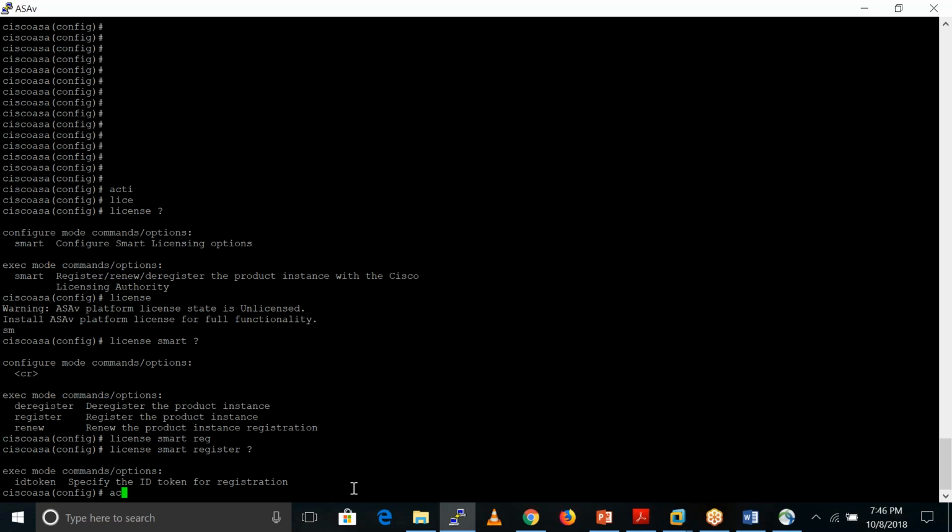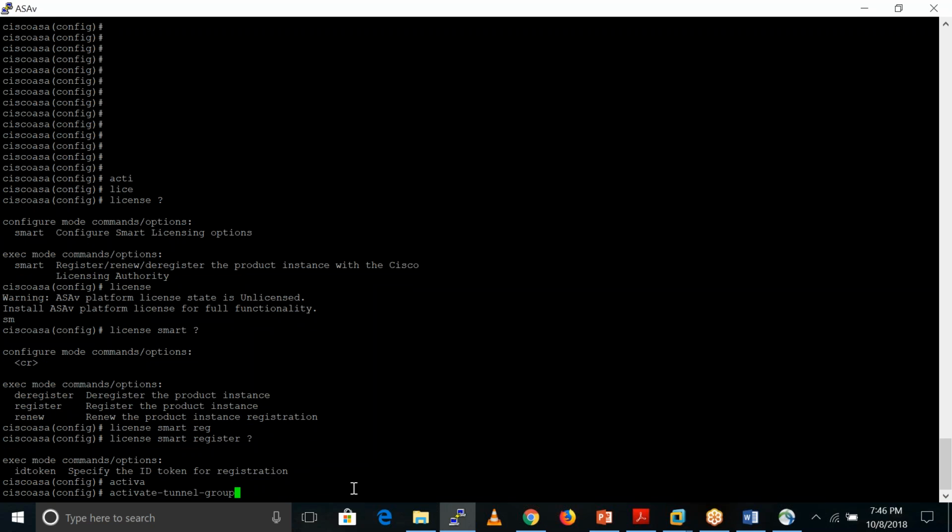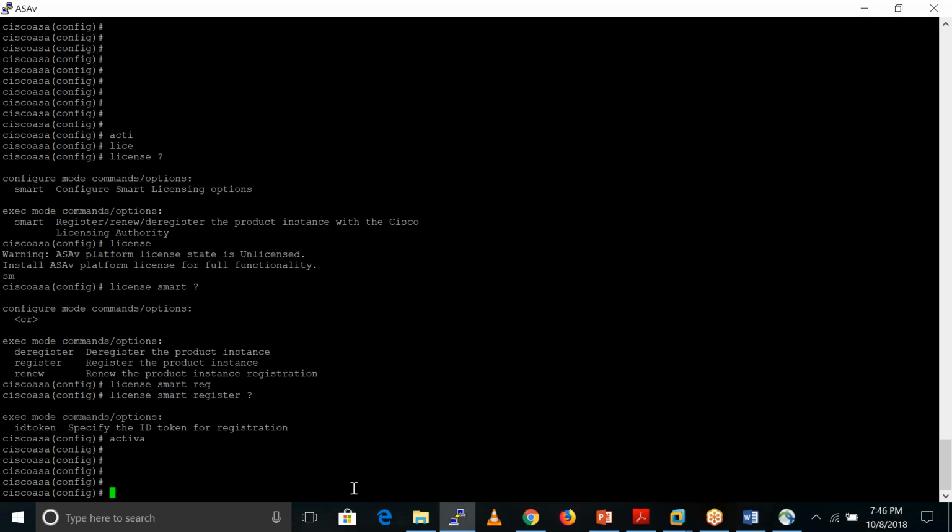Okay, there is also one more command, activate license key something. Maybe that firewall supports the smart license because it's a new version, so that's why it is not showing that if you are using any older firewalls.